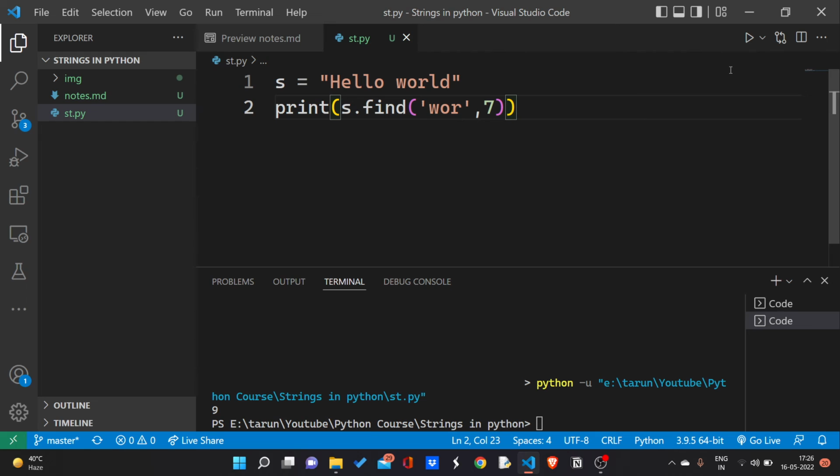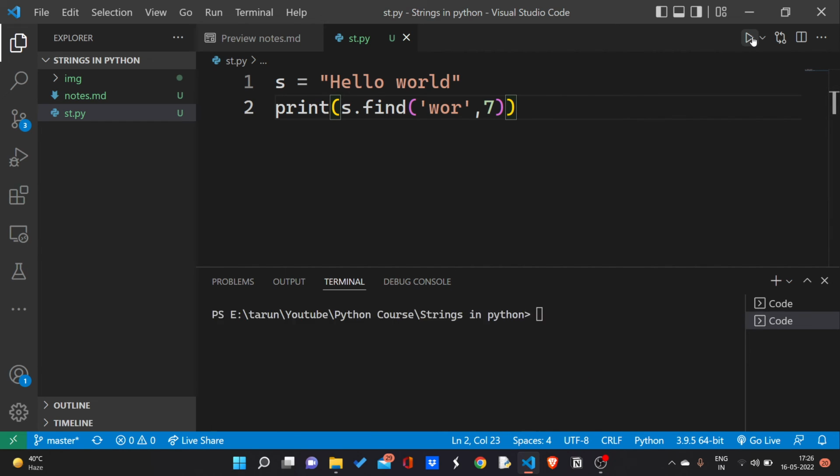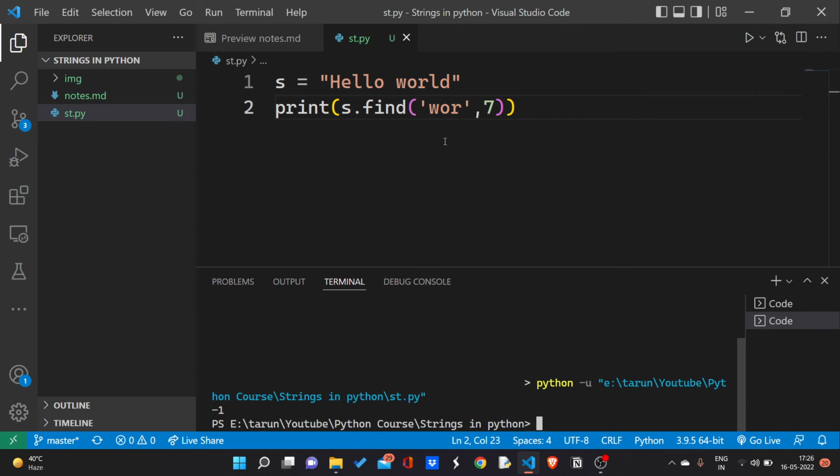If it does not find the substring in the given string, it returns -1. But if I write r, I'm going to get 8, because r is present after the 7th index.